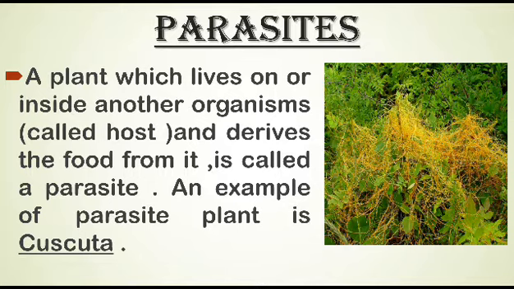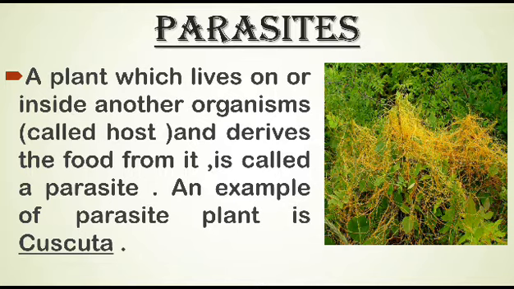Since it does not have the green pigment, that is chlorophyll, it cannot synthesize its own food. Cuscuta takes ready-made food from the tree or plant on which it climbs. It deprives the host tree of valuable nutrients, so it is a parasite.